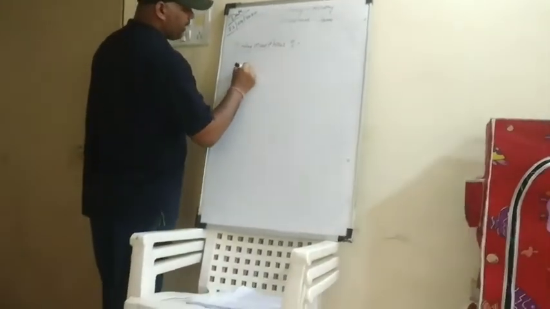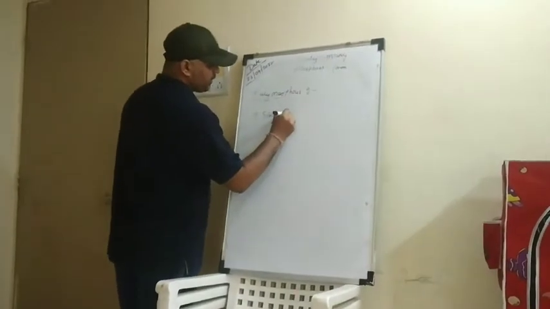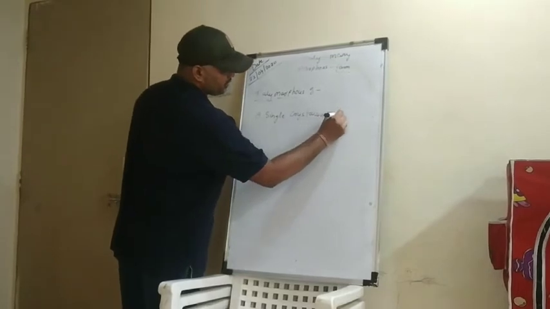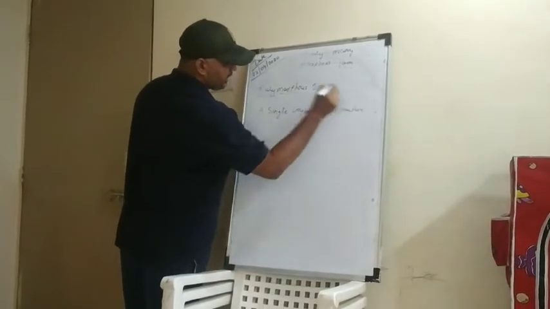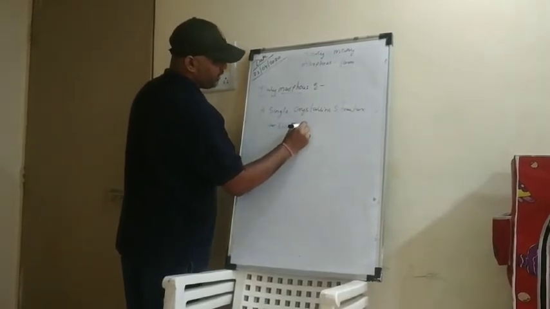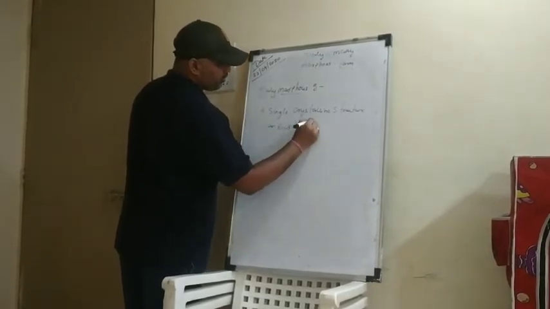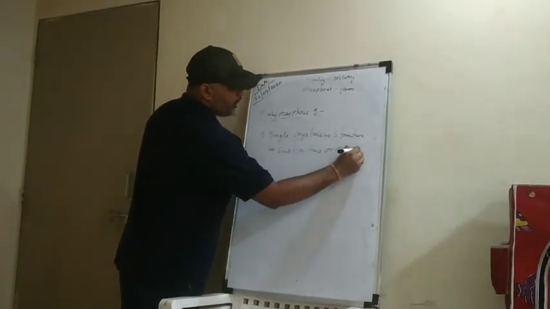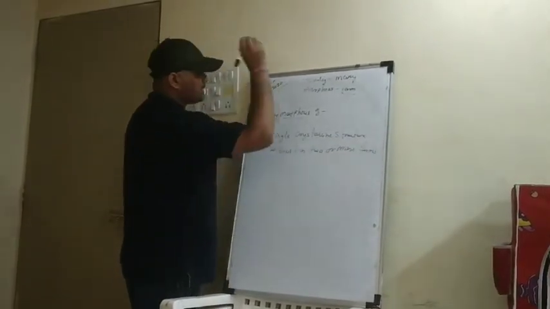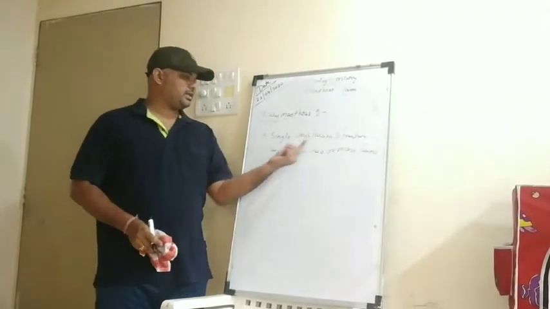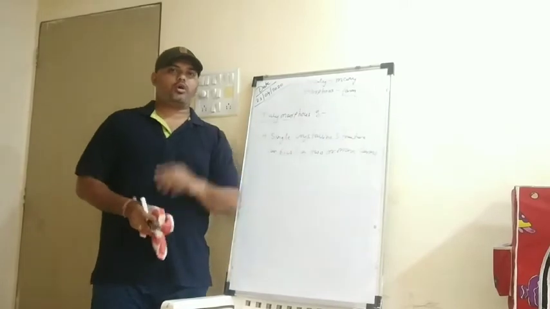A single crystalline structure that can exist in 2 or more forms are said to be polymorphous in nature, right?